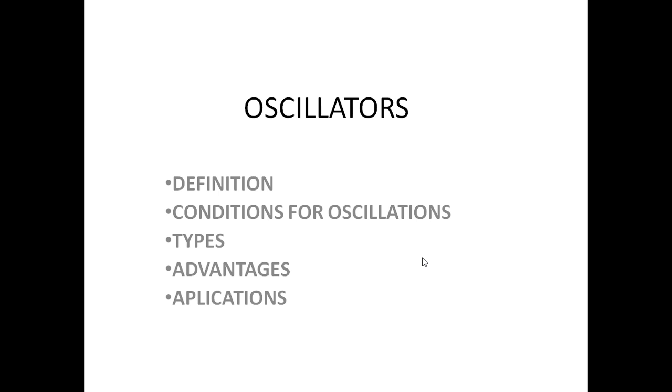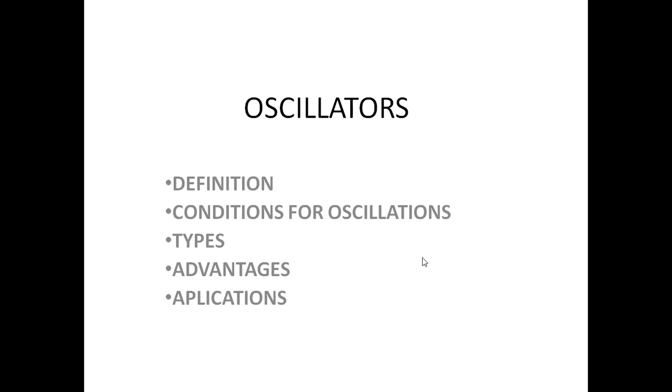This is a basic topic in electronic devices and circuits, that is oscillators. As we know, the basic knowledge of amplifiers and also the basic knowledge of feedback, positive feedback and negative feedback. In the previous classes, we discussed positive feedback, negative feedback, and what are the main advantages and disadvantages, and what are the applications of positive and negative feedback. So, the next topic is oscillator.